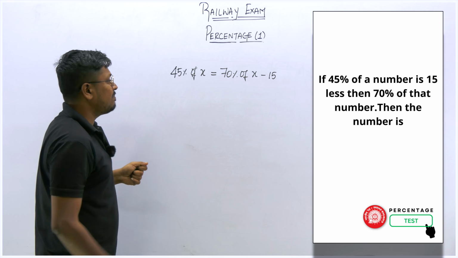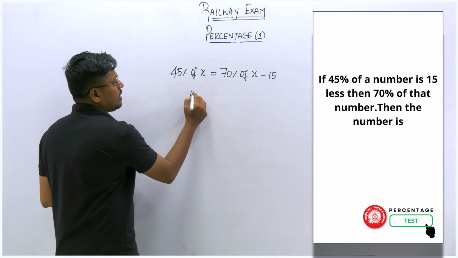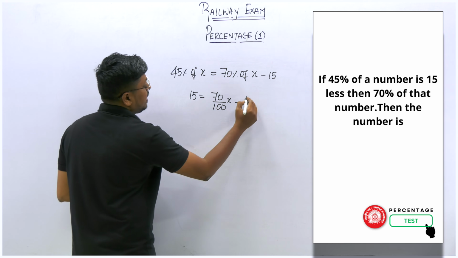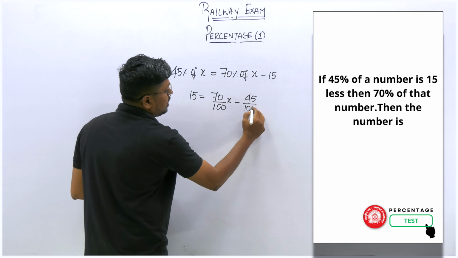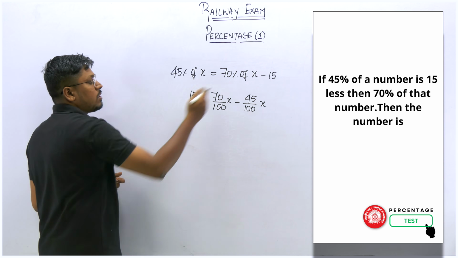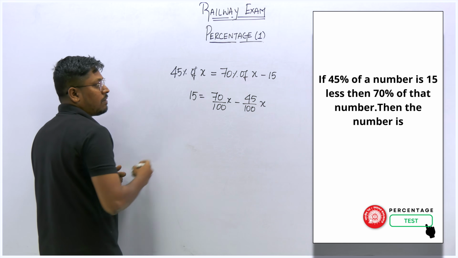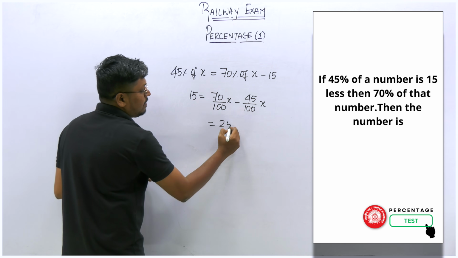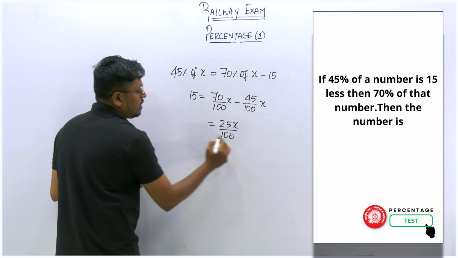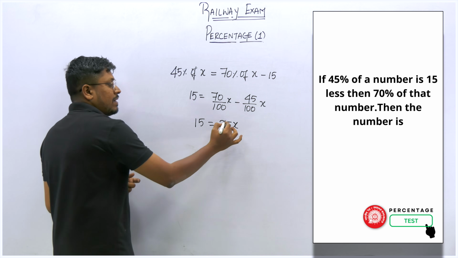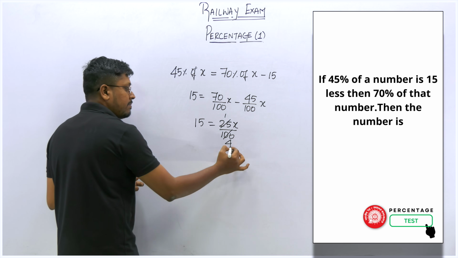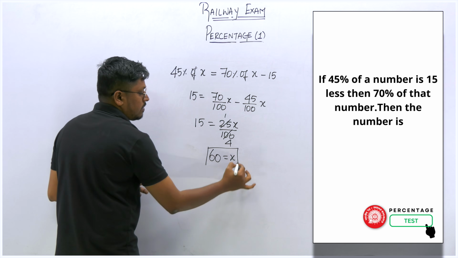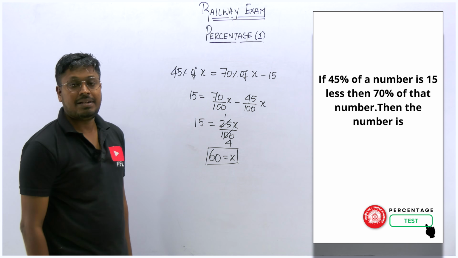So now we have to simplify and solve this. This can be written as 15 is equal to 70 by 100 into x minus 45 by 100 into x. When we bring this 45 towards the right hand side, it becomes minus 45. So 70 minus 45 will be 25. So 25x divided by 100 is equal to 15 here. So we can cancel it 4 times. 15 into 4 will be 60. So finally the answer for this question is x is equal to 60, right?